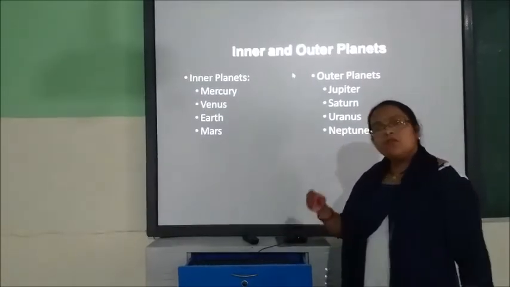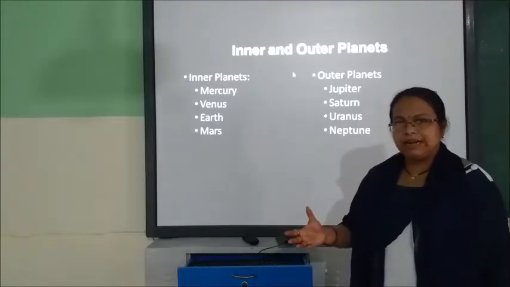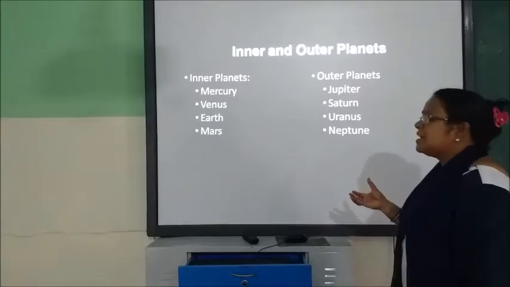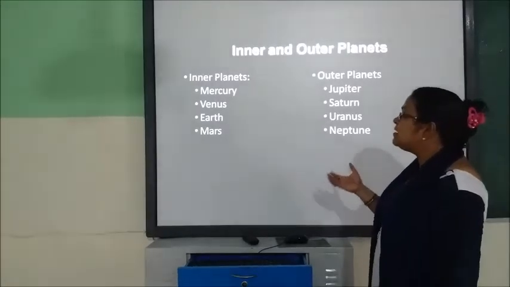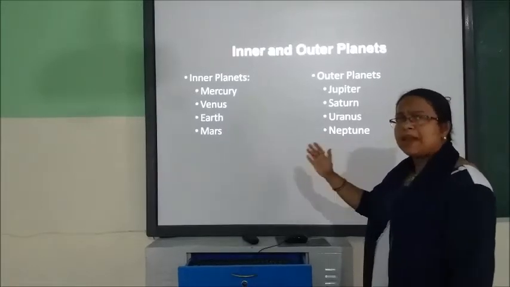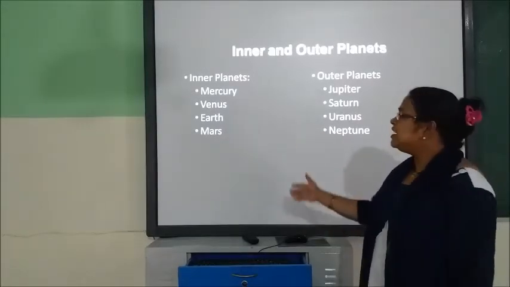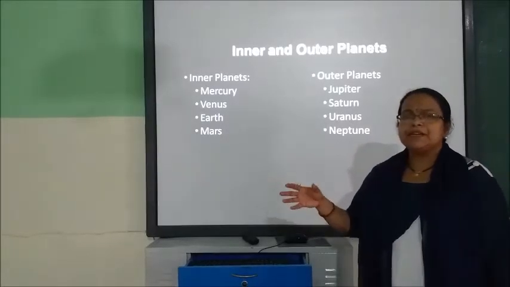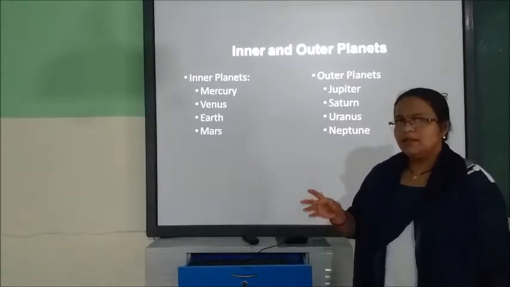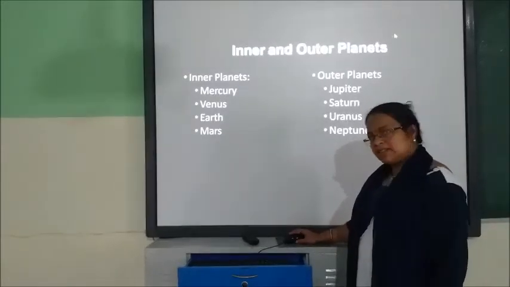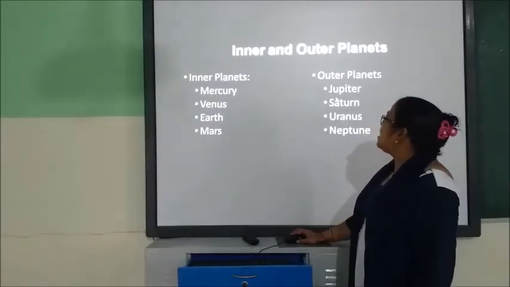Now we have already studied about the terrestrial planets and the gas giant planets, the Jovian planets. Now again we classify the planets into two parts, inner planets and outer planets. Inner planets are the planets which are nearer to the sun. Yes, they are Mercury, Venus, Earth and Mars. And outer planets are Jupiter, Saturn, Uranus and Neptune.